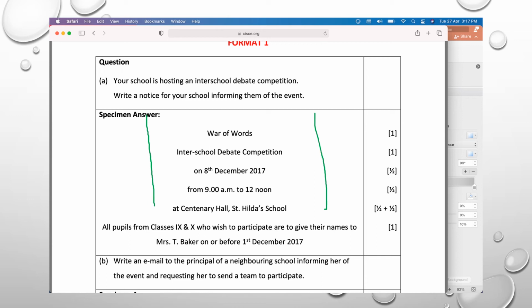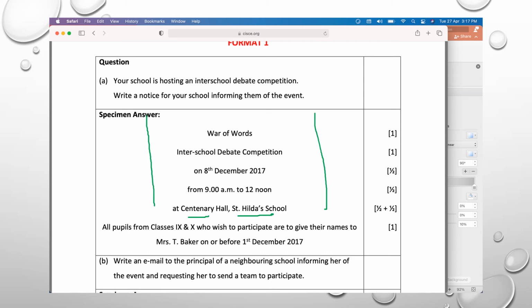Write the month in full. If you're writing December, don't write DEC. If you're writing February, don't write FEB. Write the full name. See, the year has been given, the time is given clearly. That will fetch you half mark. Now the place, that is where it will be held, it is half plus half mark: half mark for the smaller place and half mark for the larger place. Then is the target audience, which will fetch you 1 mark.